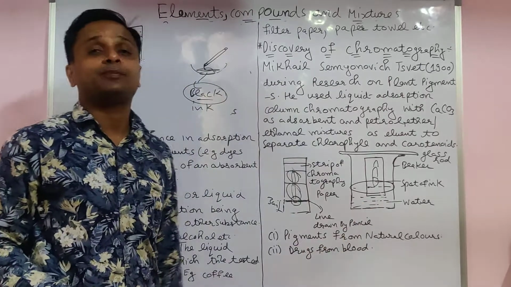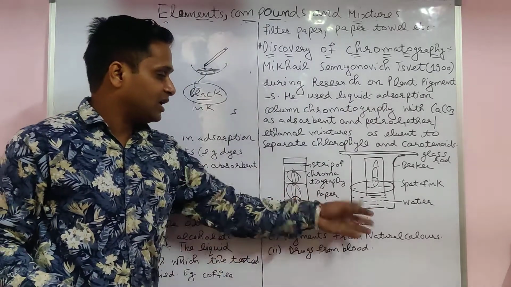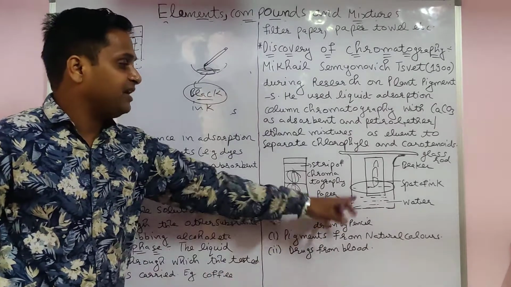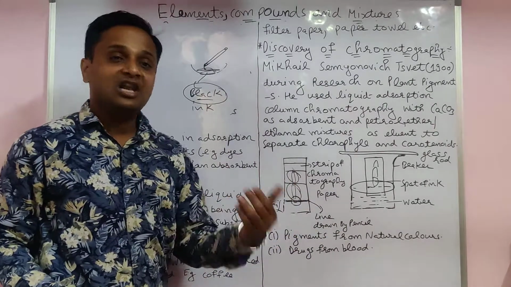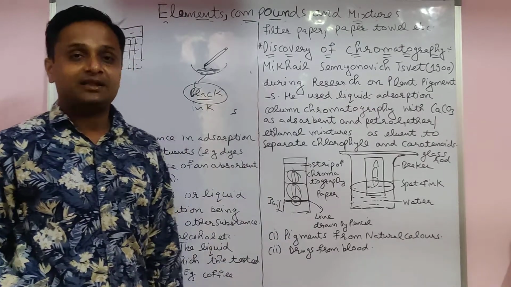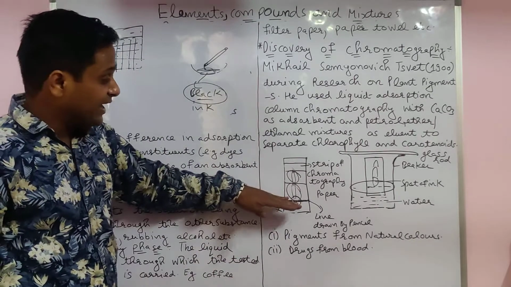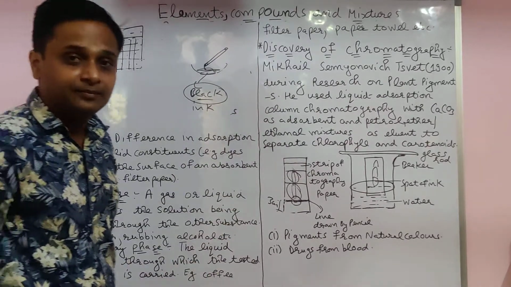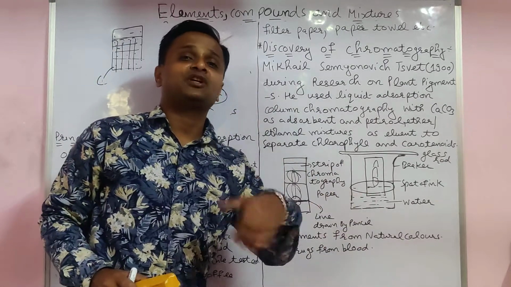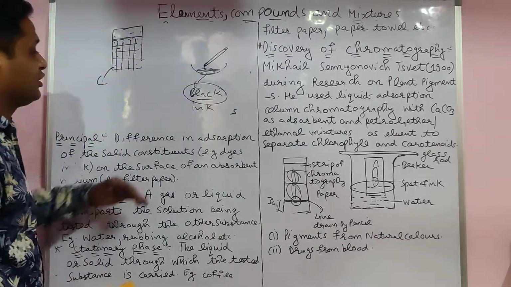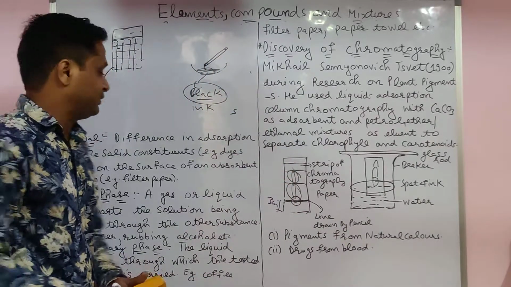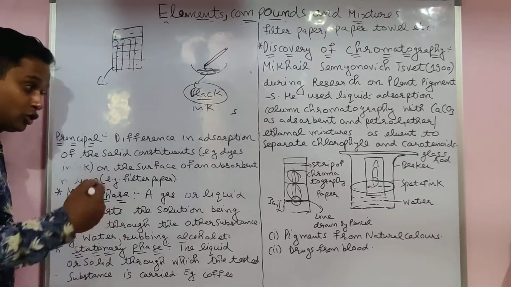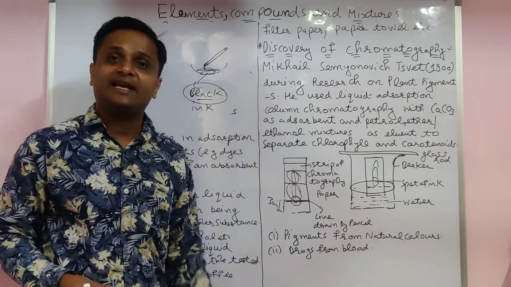The blue color mixes with the water or acetone less than the red, that's why it moves faster up. I'm taking an example only. Some have more adsorption, some have less adsorption. Which one has more adsorption moves faster up. See there, the difference in adsorption of the solid constituents already present in the blue or red ink.